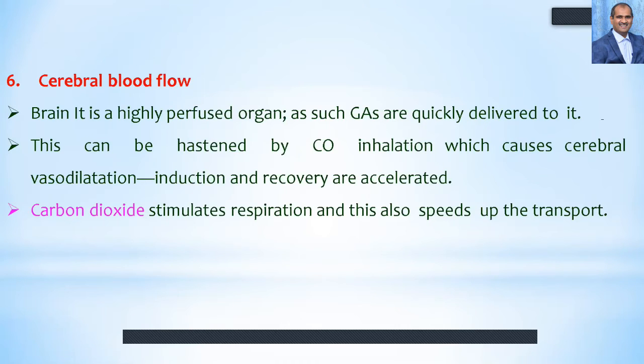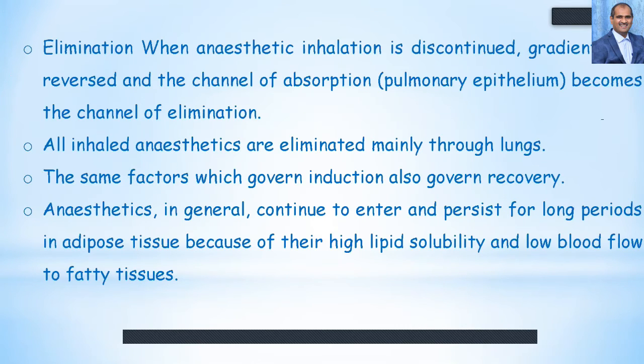So this will speed up the transport of the anesthetic into the brain and also the reversal of the anesthesia. The elimination of the anesthetics is also another important factor in the pharmacokinetics. When anesthetic inhalation is discontinued, gradients are reversed and the channel of absorption, especially the pulmonary epithelium, becomes the channel of inhalation. The same way the anesthetic has entered the circulation through the alveoli will become the route for the elimination also.